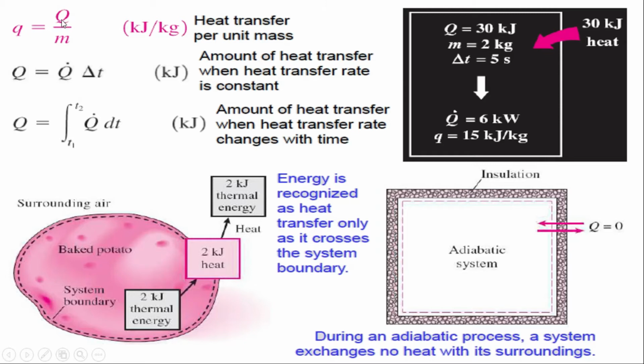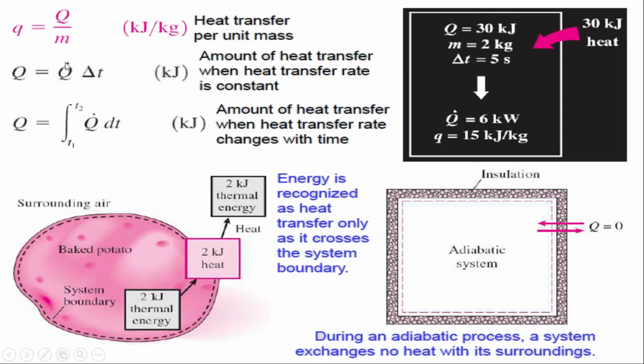Or if I divide this q by time, that will be equal to q dot, and q dot is the rate of heat transfer. Right now I'm going to write it like this: q dot is q upon delta t. If I shift this delta t from here to here, then Q is equal to q dot times delta t, and this is the amount of heat transfer when the heat transfer rate is constant.